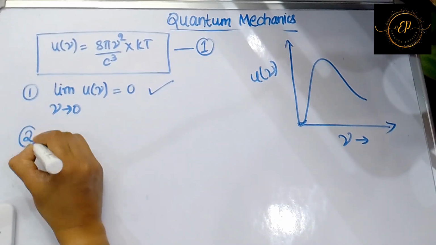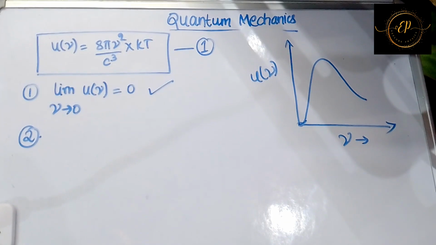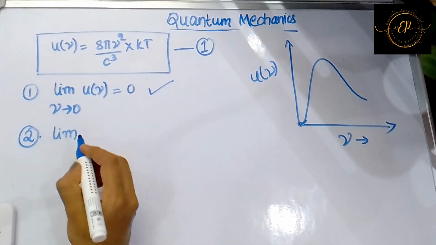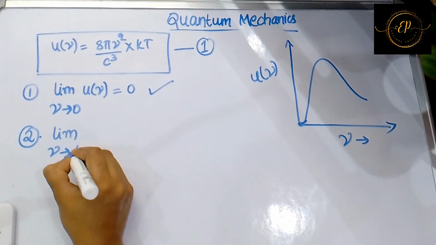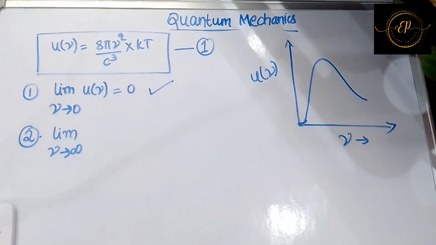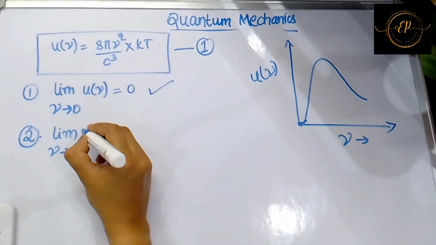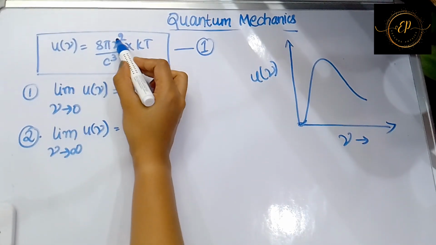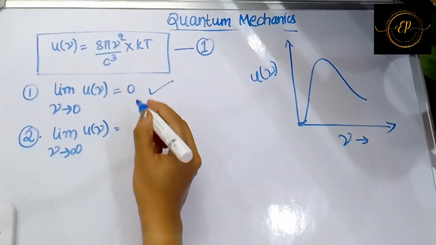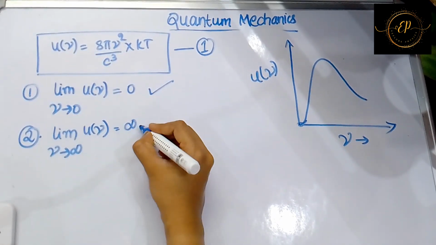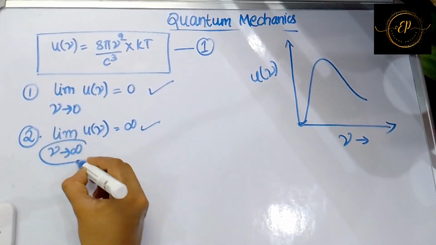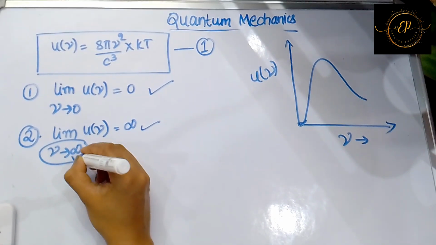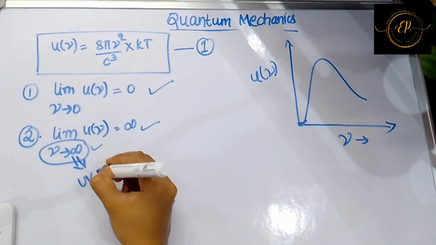But when you consider the second case, which is for higher frequency, that means nu is tending to infinity, that is a high value of frequency. So when you apply it over here in your energy density, when you put an infinite value instead of nu, the entire value will become infinite. So when your frequency is in the infinite range, what is the infinite range? Infinite range means ultraviolet range.